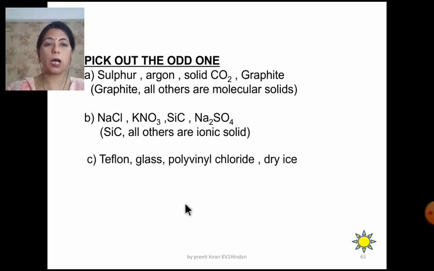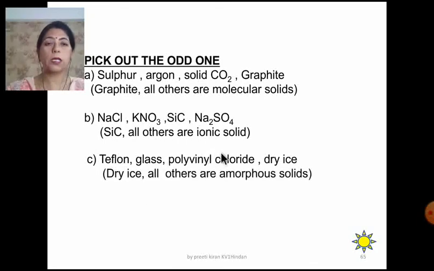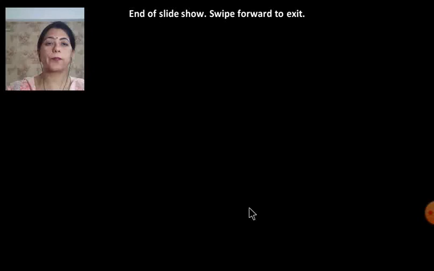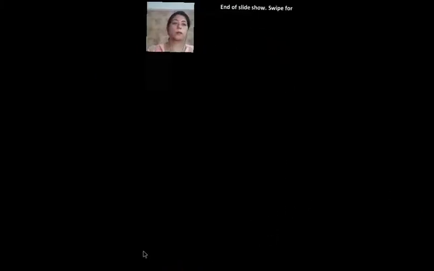Teflon, glass, polyvinyl chloride and dry ice. I think you all know that these are the amorphous solids and it is a dry ice which is the odd one. So I hope this content is clear to you and